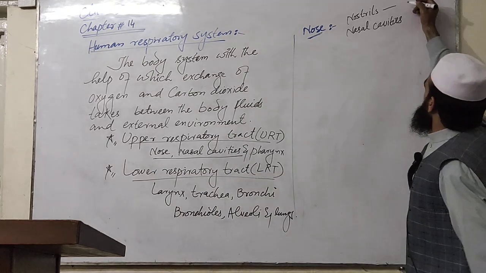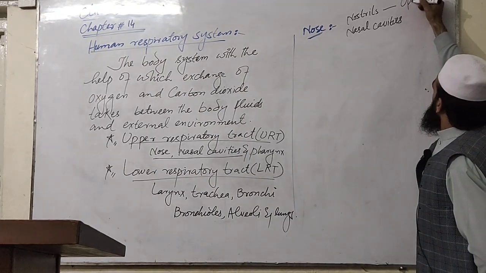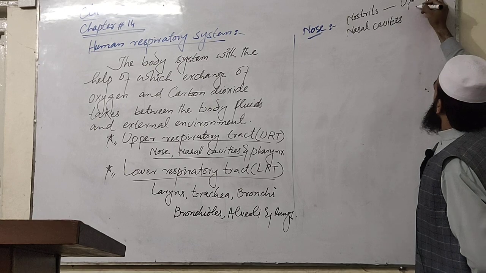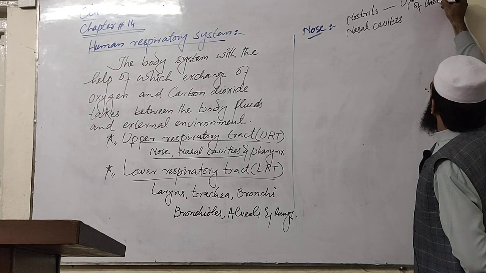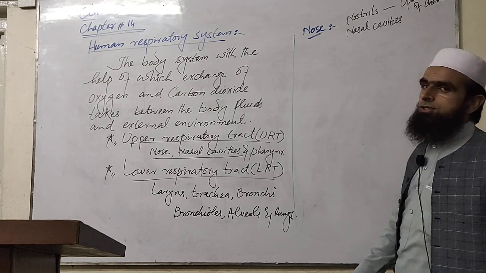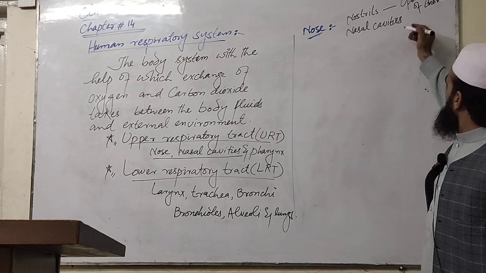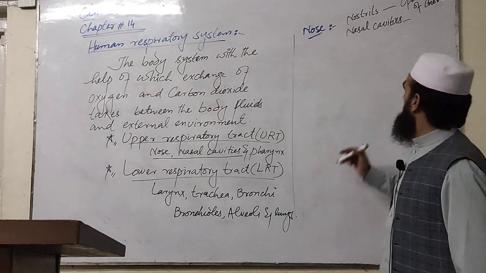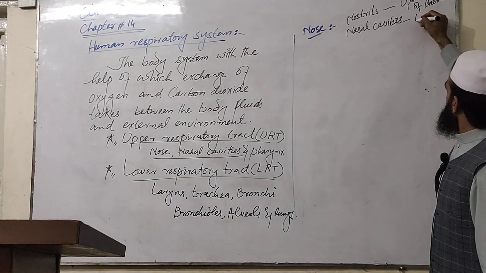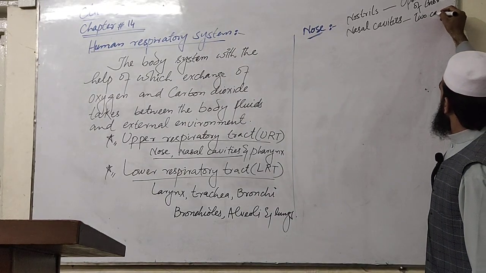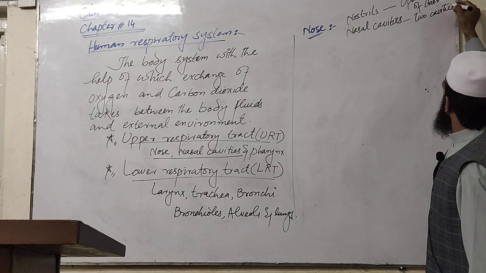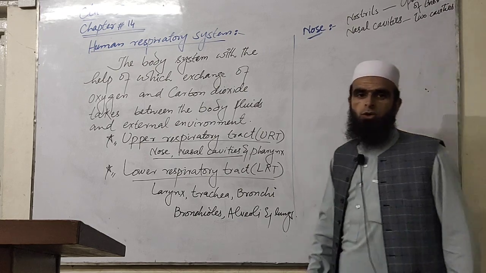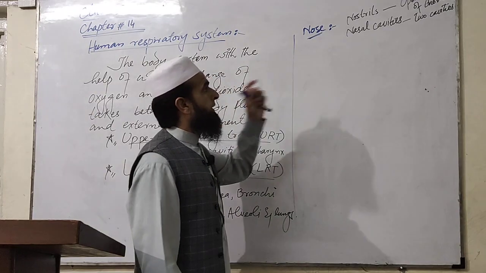So you can say the openings of the nose are called as nostrils. And inside the nose there are two cavities, which are termed as nasal cavities.